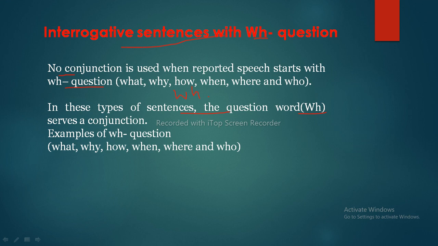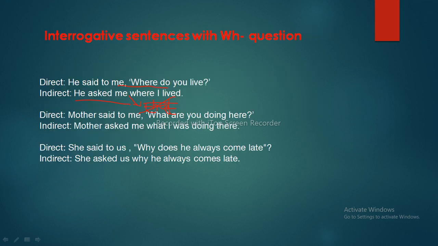Mother said to me, "What are you doing here?" Mother asked me what I was doing there. Here changed to there. Are you changed to I was, so that it looks like an assertive sentence. She said to me, "Why does he always come late?" She asked us why he always comes late, as it is a habitual action, so we didn't change its tense.